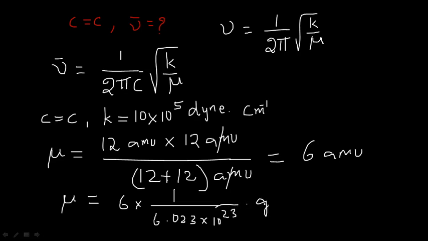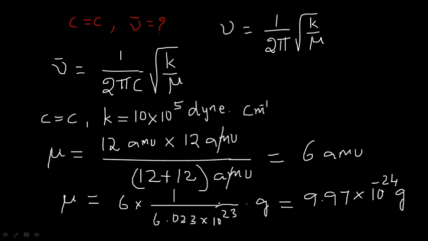Okay. On simplification, if you simplify this entire value, you will have 9.97 into 10 to the power of minus 24 grams.